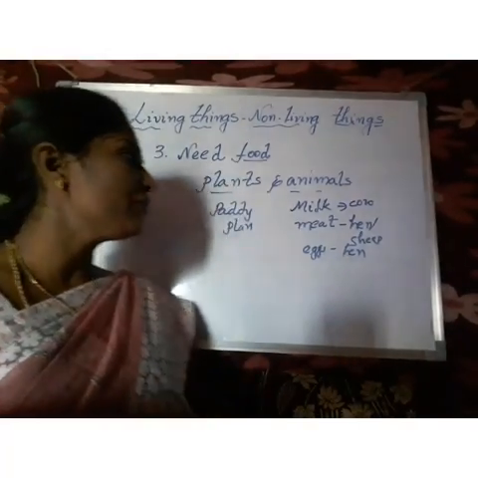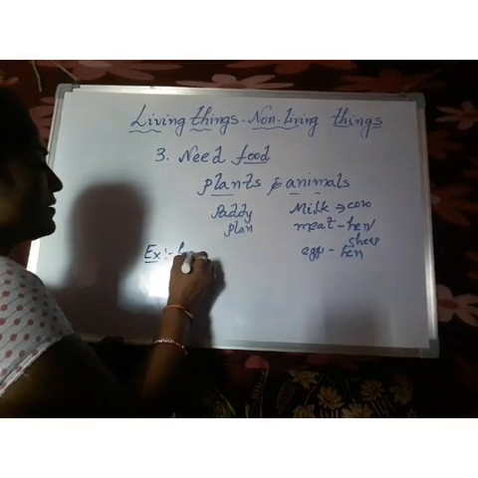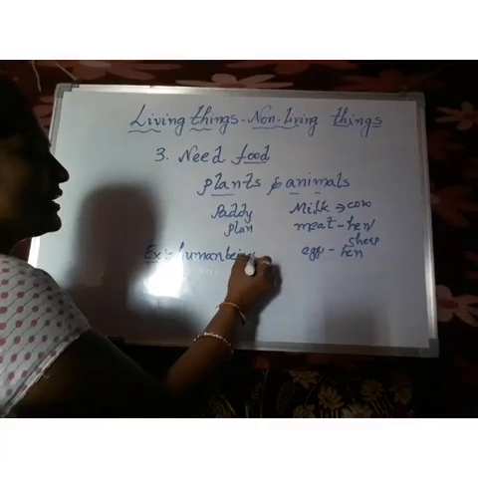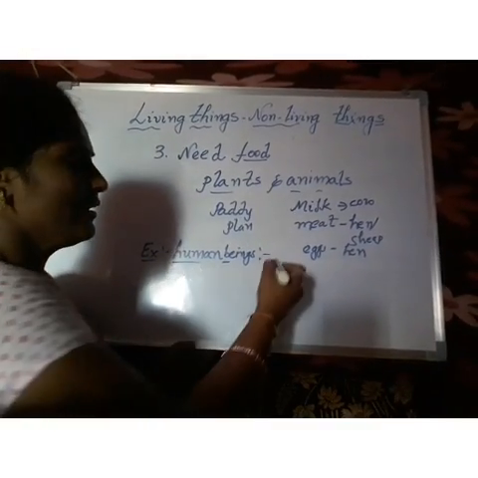So, I told some of the examples. What are they? First one, human beings. Human beings, what will they eat? Children, just think and see. Human beings means here ourselves. What are we eating? Rice,